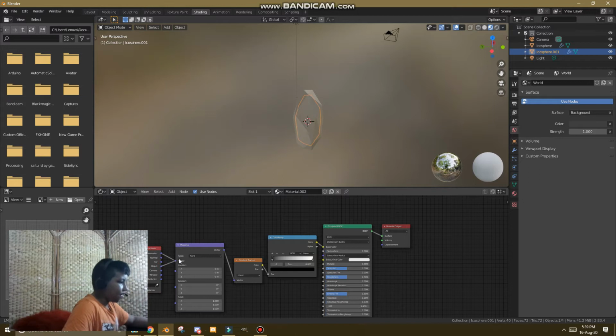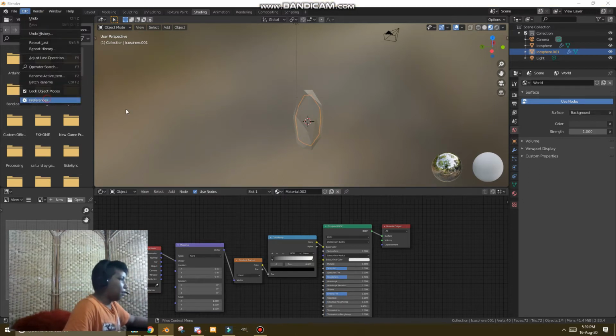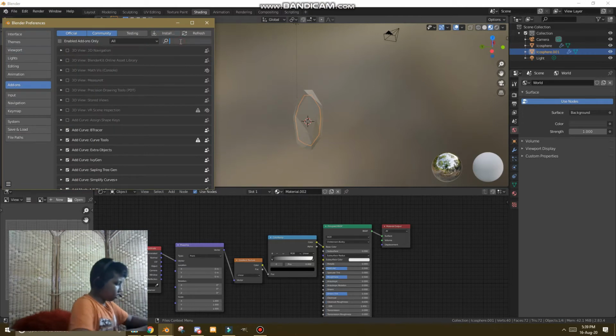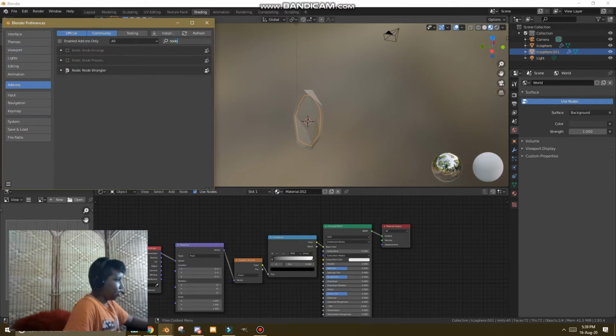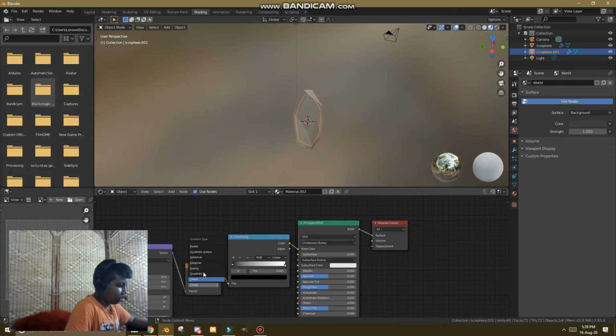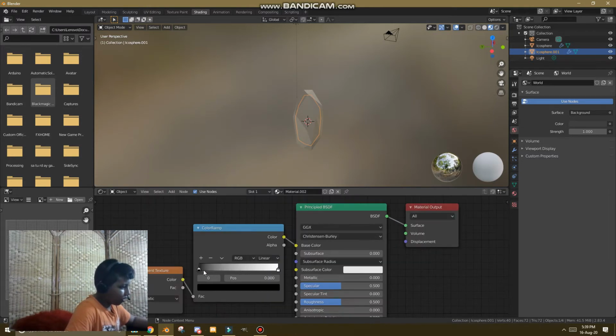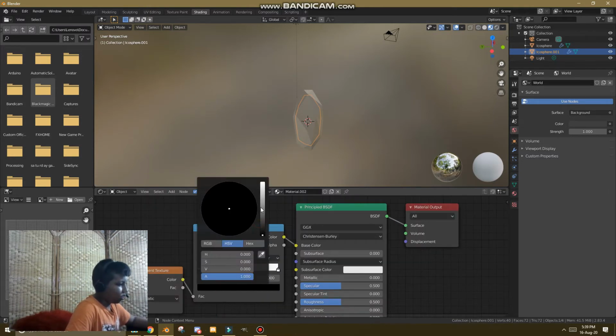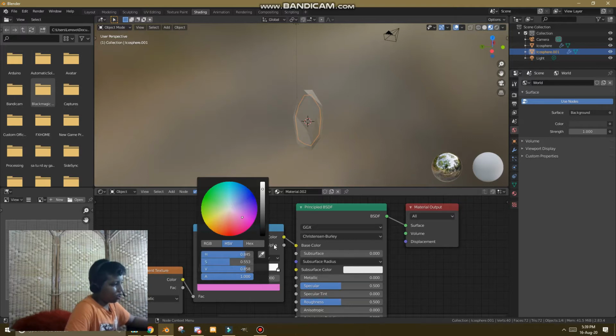I have this set up with the Node Wrangler add-on. If you don't have it, go to Edit, Preferences, Add-ons, Node Wrangler, and enable it. And plug the object into the vector, and change linear to quadratic. Make this color whatever you want. I'm just gonna go with this pinkish color.